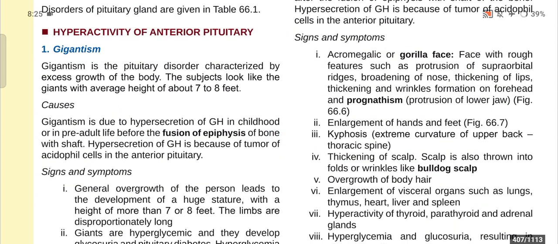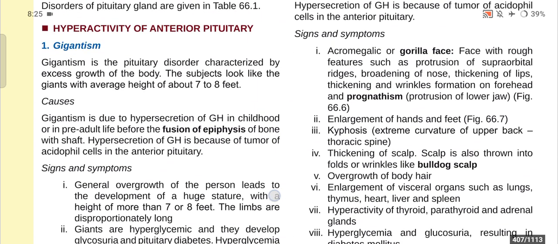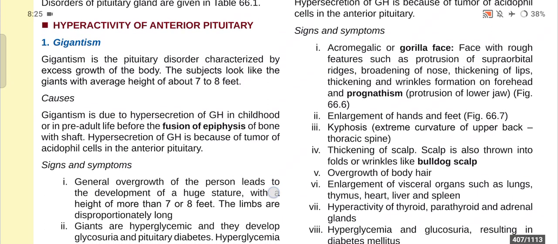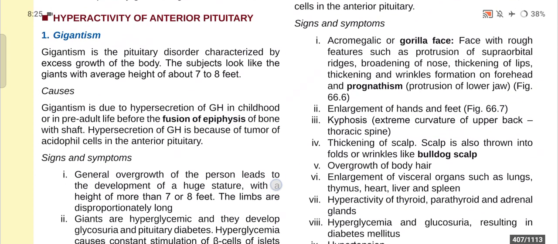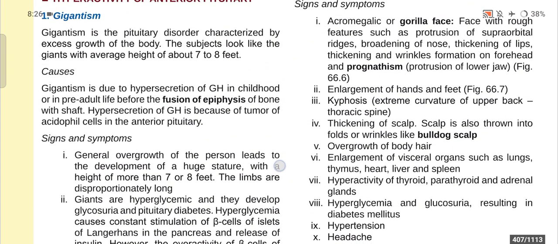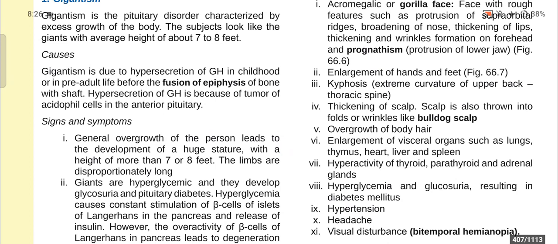Signs and symptoms: acromegalic or gorilla face, with rough features such as protrusion of supraorbital ridges, broadening of the nose, thickening of lips, thickening and wrinkle formation on the forehead, and prognathism, protrusion of the lower jaw. Then enlargement of hands and feet, kyphosis, extreme curvature of the upper back, and thickening of the scalp. The scalp is also thrown into folds or wrinkles like a bulldog scalp.